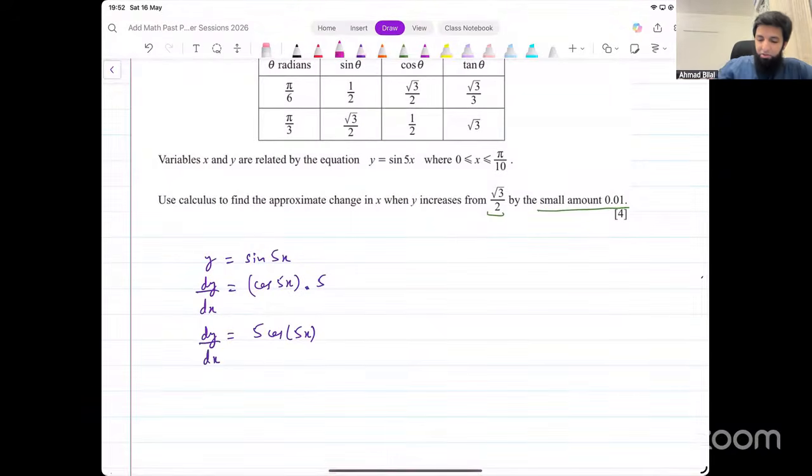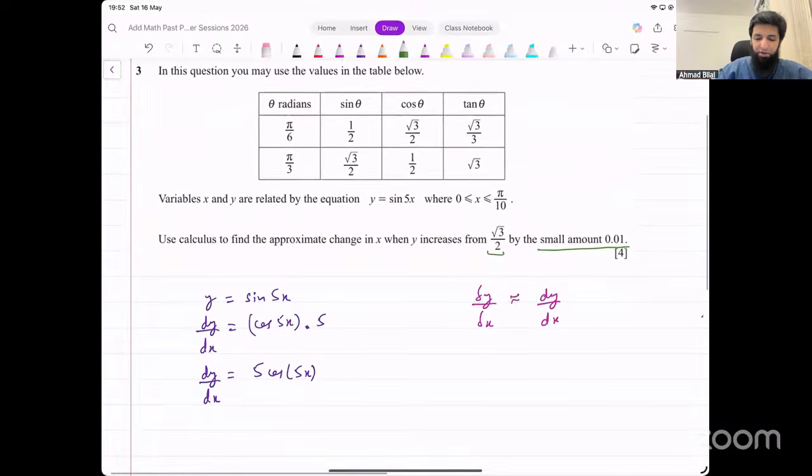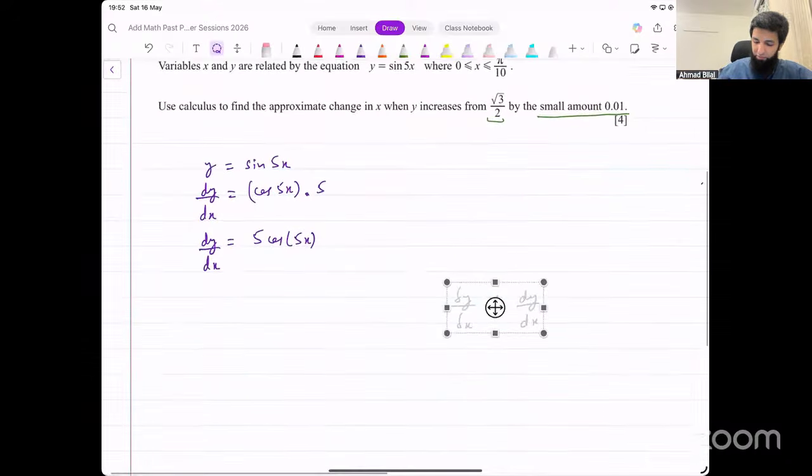Now, what we are supposed to use eventually is this change in y over change in x, which is approximately equal to dy over dx, right? Now, dy over dx at that particular point, the problem is we have the value for y given. It's not the value for x, remember. In the derivative, we have x as the variable. So corresponding to that y value, we first need to figure out what the x value is going to be. This is what we will use later.